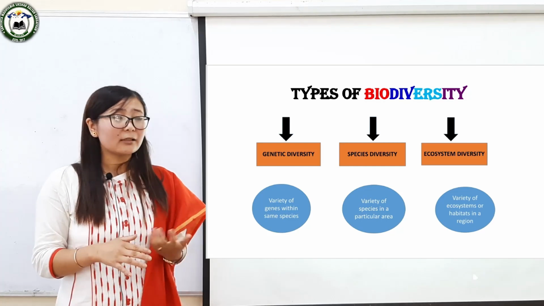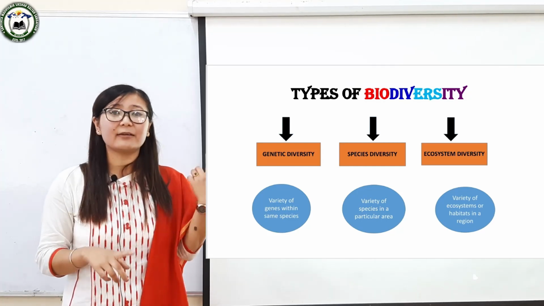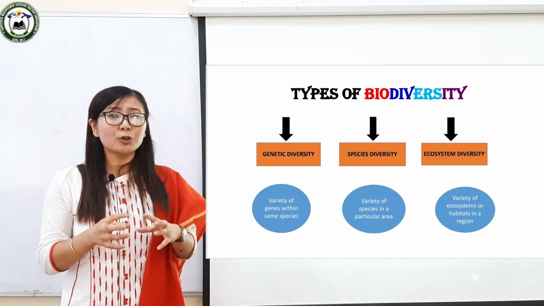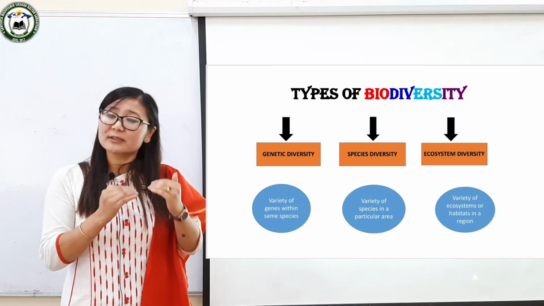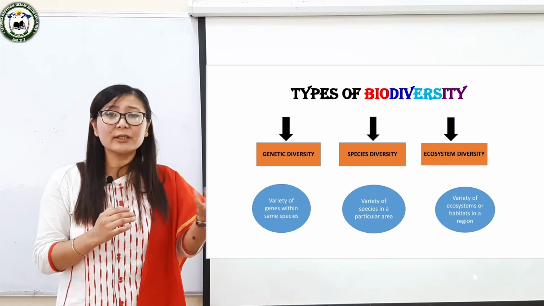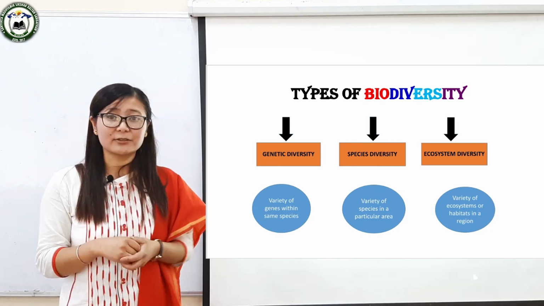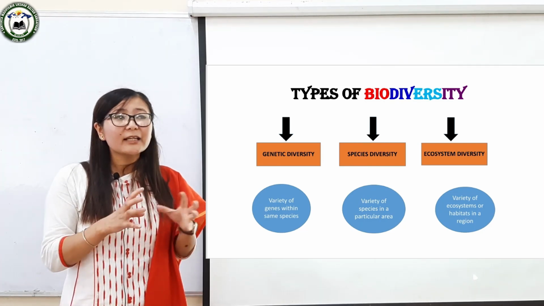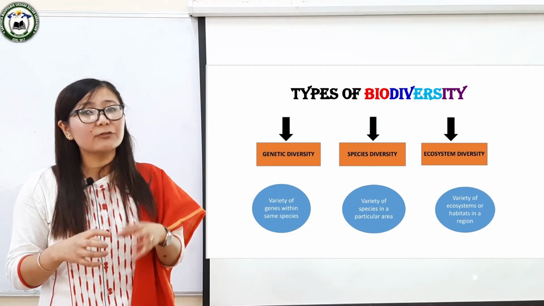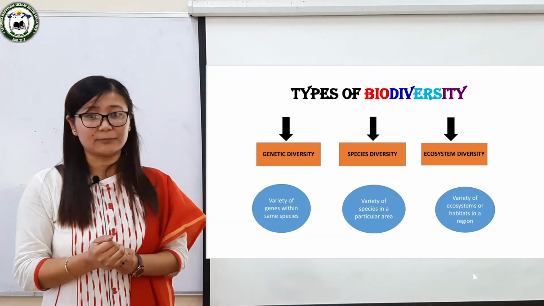There are varieties of ecosystems, like forest ecosystem, grassland ecosystem, pond ecosystem, right? Camel belongs to the desert ecosystem, and a camel cannot thrive in a pond ecosystem. Even it cannot thrive in a grassland ecosystem. So there are varieties of ecosystems in a given region, and they constitute the ecosystem diversity.